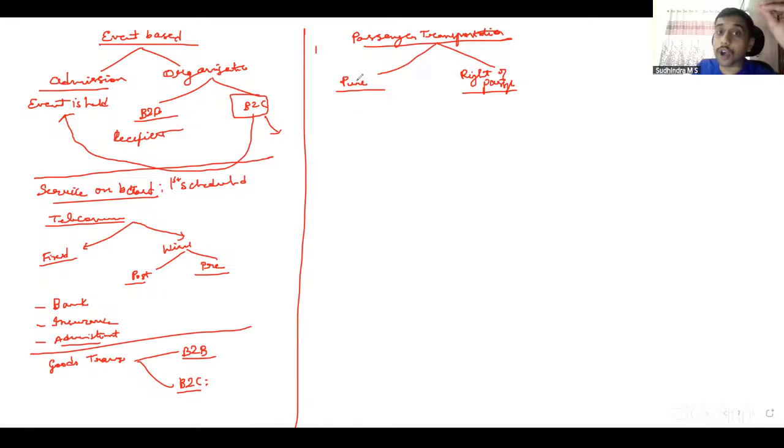So, in case of pure passenger transportation service, B2B, location of recipient, B2C, place where such passenger embarks the conveyance for a continuous journey. Whereas right of passage, our default rule under 12.2 applies. Location of recipient available, location of recipient not available. Okay, that is with regard to passenger transportation service.